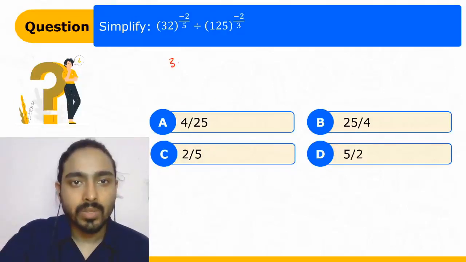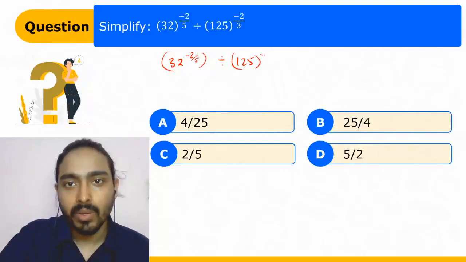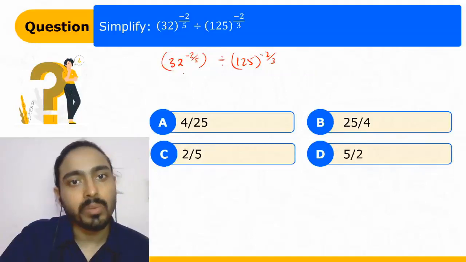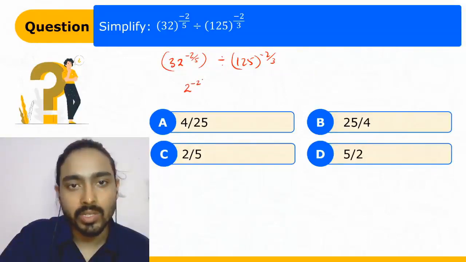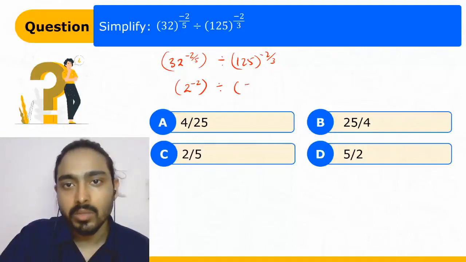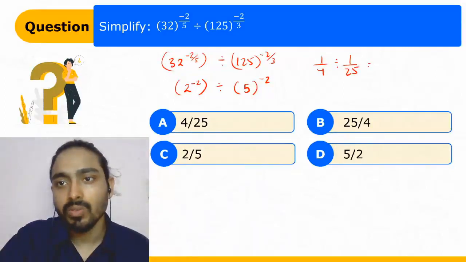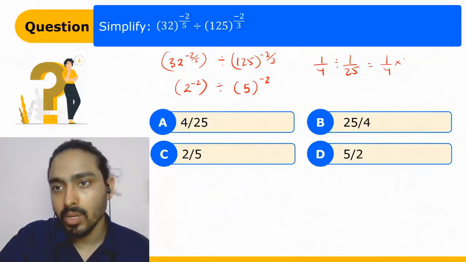Now let's solve this. 32 to the power minus 2 upon 5, divided by 125 to the power minus 2 upon 3. So 32 to the power 1 upon 5 could be written as 2, so 2 to the power minus 2. Divided by 125, the cube root of 125 is 5, so 5 to the power minus 2. This could be written as 1 upon 4, divided by 1 upon 25. Now if we convert this division into multiplication by taking the reciprocal, it becomes 1 by 4 into 25, that is 25 upon 4. So B is the right answer.